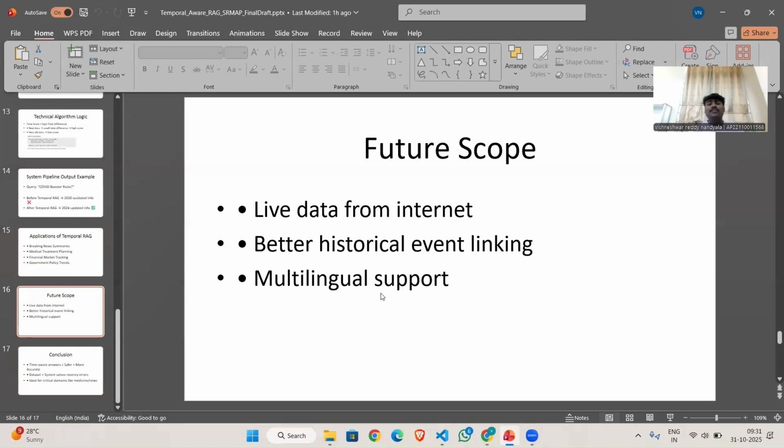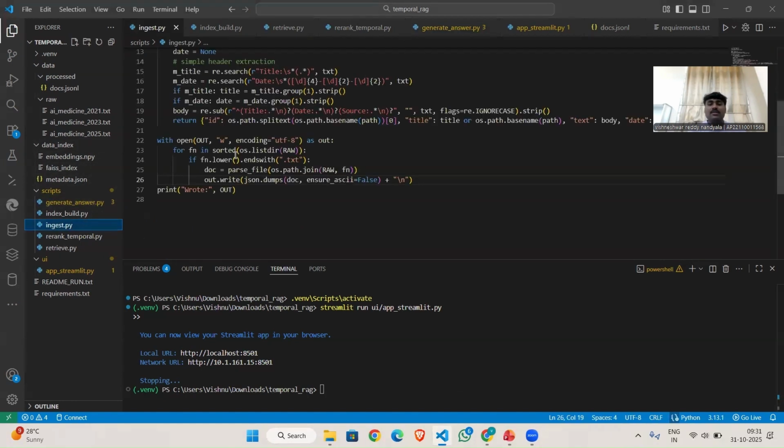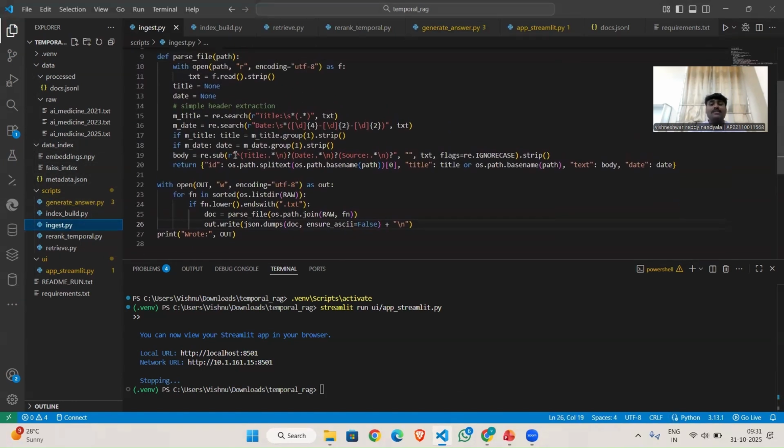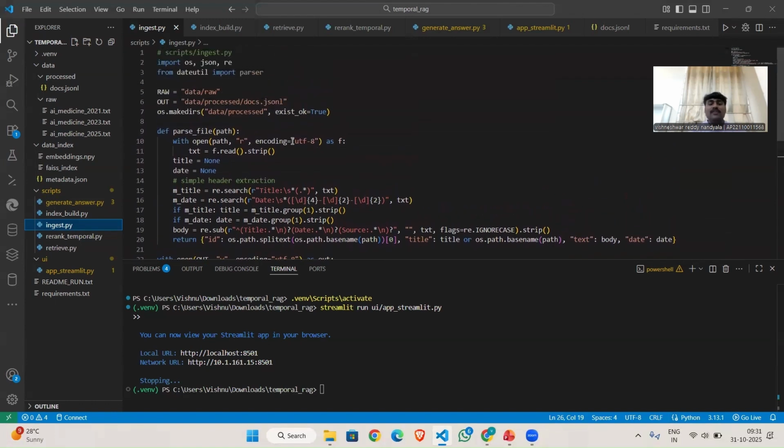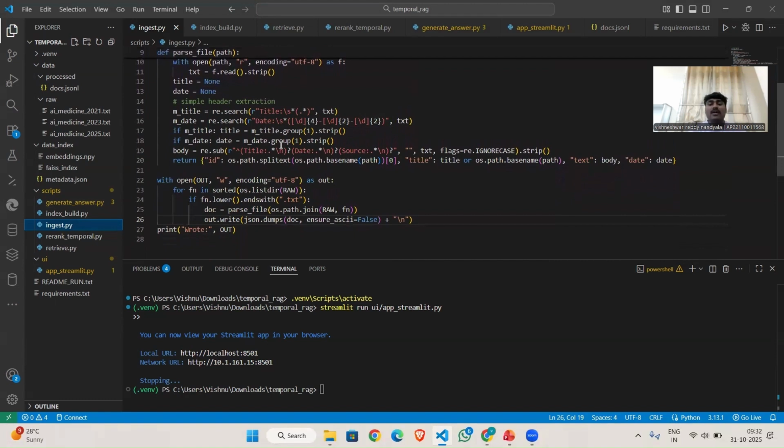And now I will show the project structure and how it works, and then the execution of the project, which I will explain clearly. You can see, this is the project structure, which is temporal RAG. This is the first file, index.py. This script reads all the raw text files, extracts titles and publication dates, and writes them into a JSON file for processing.